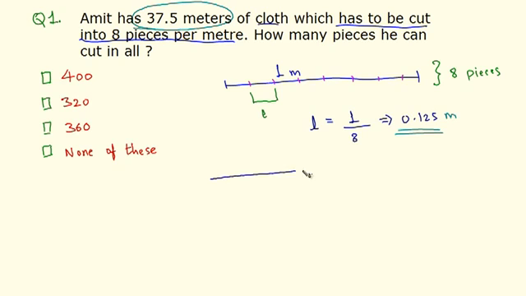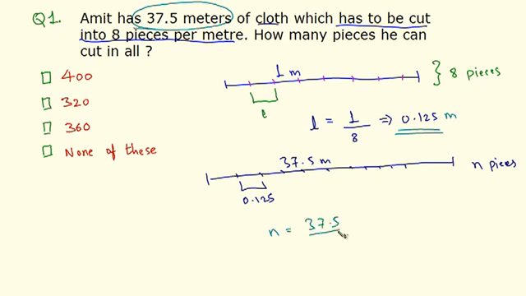So the cloth is of now 37.5 meters. And he has to cut it into n pieces. And that's what we have to find, n pieces. And the length of each piece, now we know, is 0.125. So we can write n is equal to 37.5 divided by 0.125. If the length of cloth is 37.5 and the length of each piece is 0.125, if we divide these two terms, we get the number of pieces.